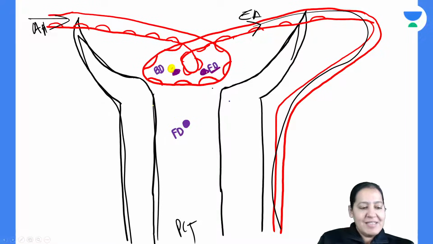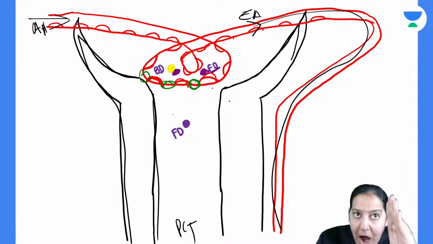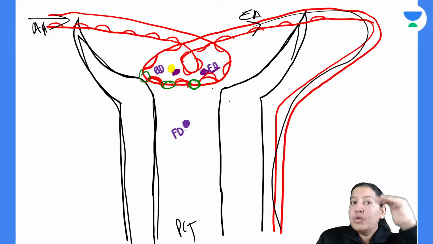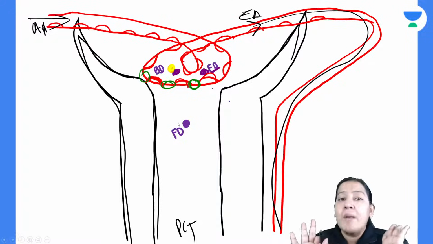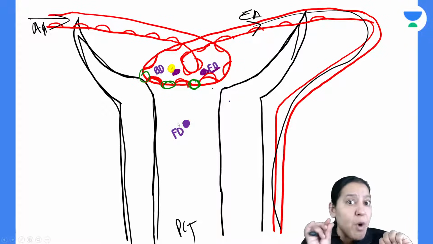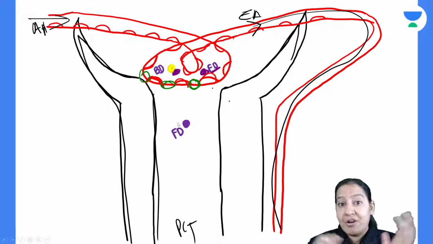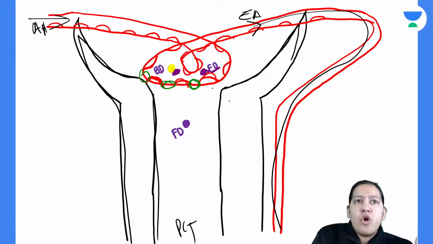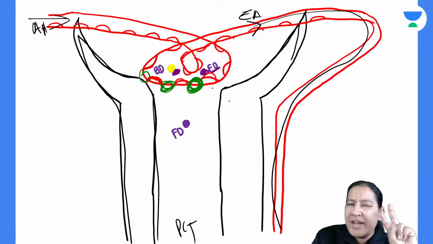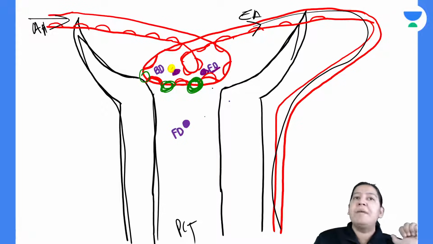See the capillary. The capillary is lined by endothelial cells. Everyone see. And between 2 endothelial cells, there is a space. Appreciate that space. Drug will come out from the capillary to the Bowman space via this space. So which drug, common sense, which drug will come out, free or bound? The drug which is smaller, that can only cross that space. The drug which is larger in size, having high molecular weight, will not be able to cross this space. A small space is present. Everyone tell me which drug will come out.